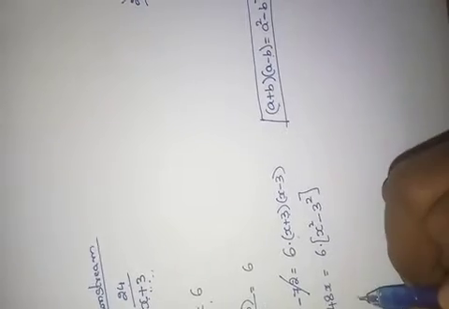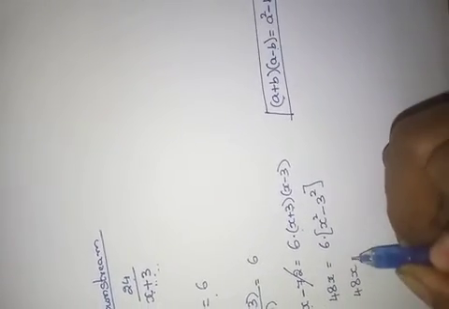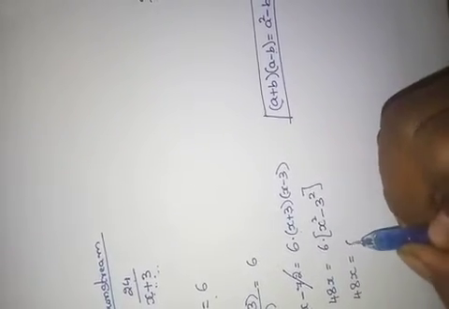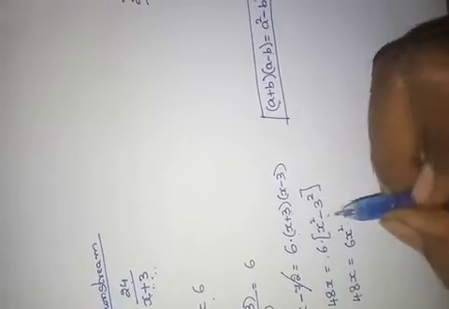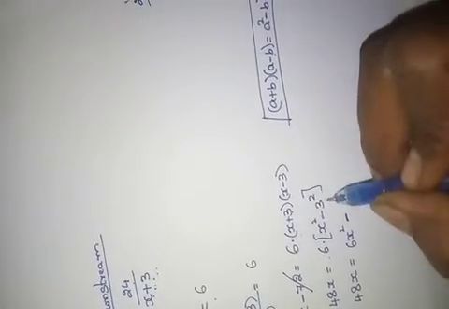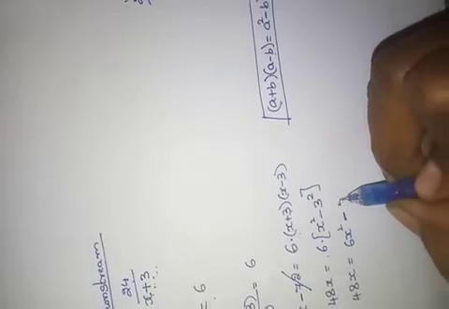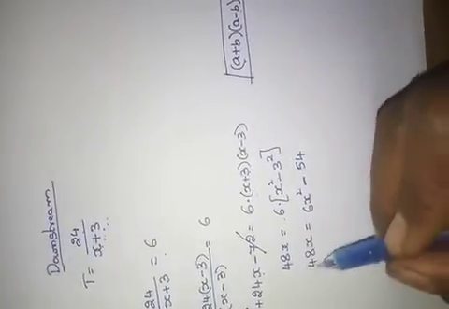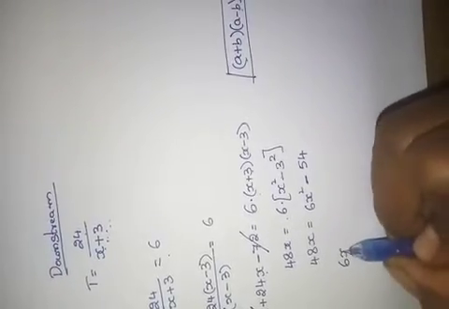That's all. See here, 48x equals 6 into x square minus 3 square, which means 9. 9 6s are 54. Send this to this side: 6x square.